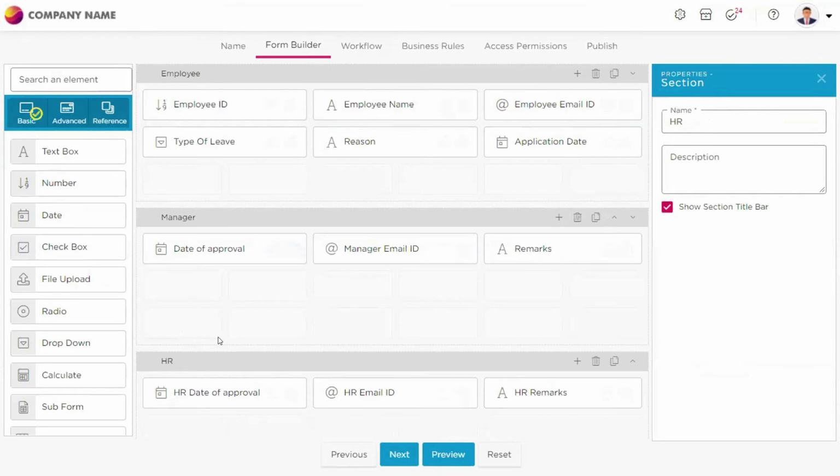There are three sections in the form, as you can see in the application. So if you do not put any limitations for the users, the user will be able to see and manipulate the data of a manager or HR. He can do anything.